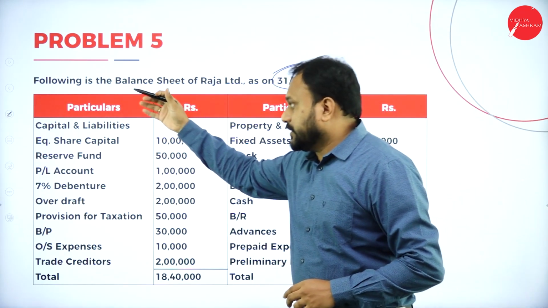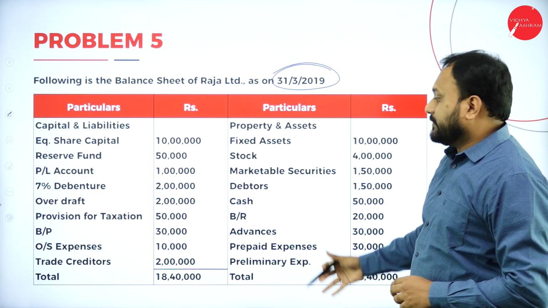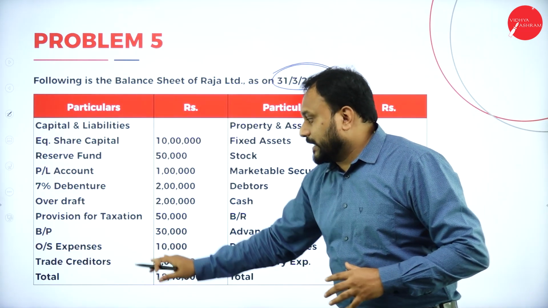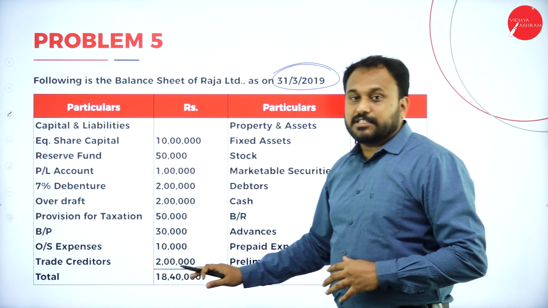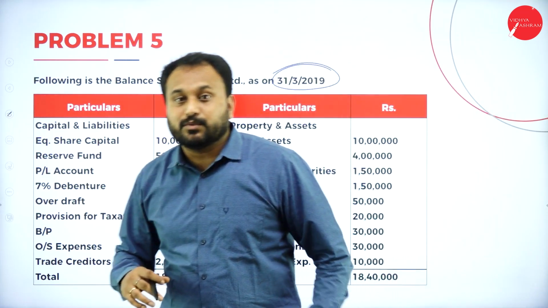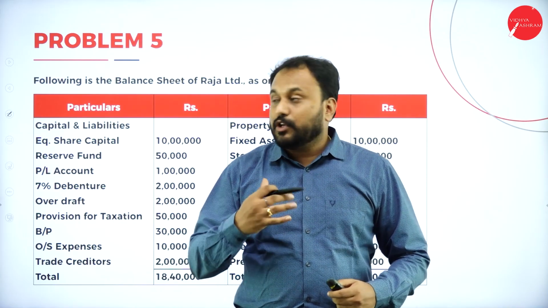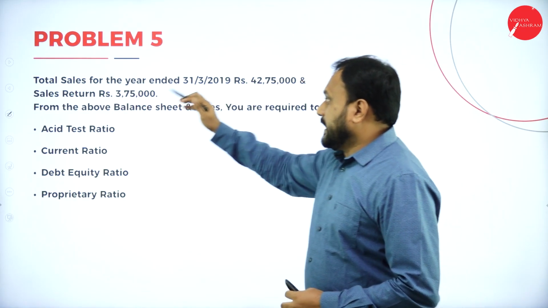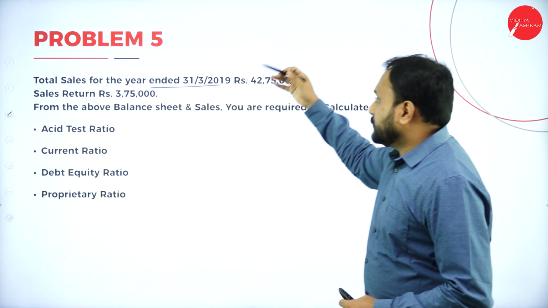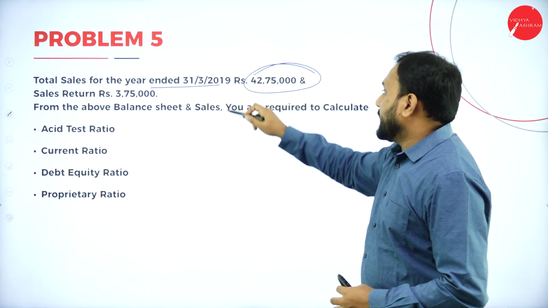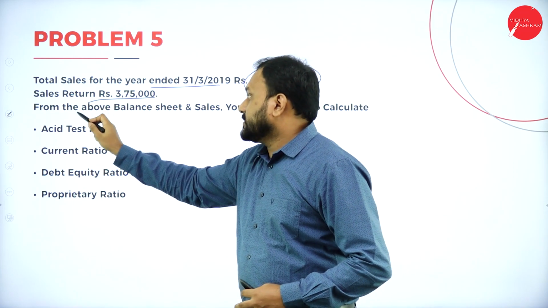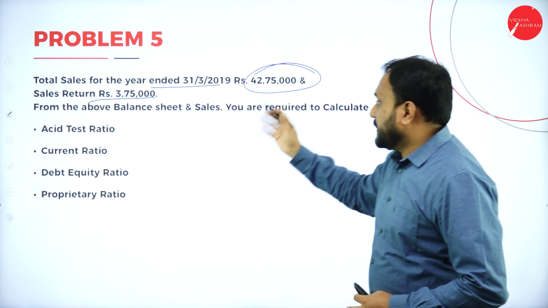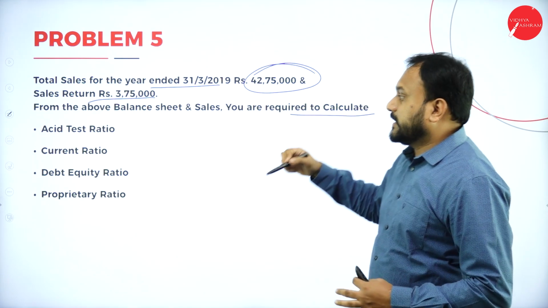that is here, 2019, and they have given here the liabilities, and here we have the assets. Now, I told you, don't look at what is there in the balance sheet. You just need to understand the question, what they are asking you. So, total sales again they have given, that is the sales for the year ended 31/3/2019 is 42,75,000, and sales return is 3,75,000. Next, from the above balance sheet and sales, you are required to calculate what?